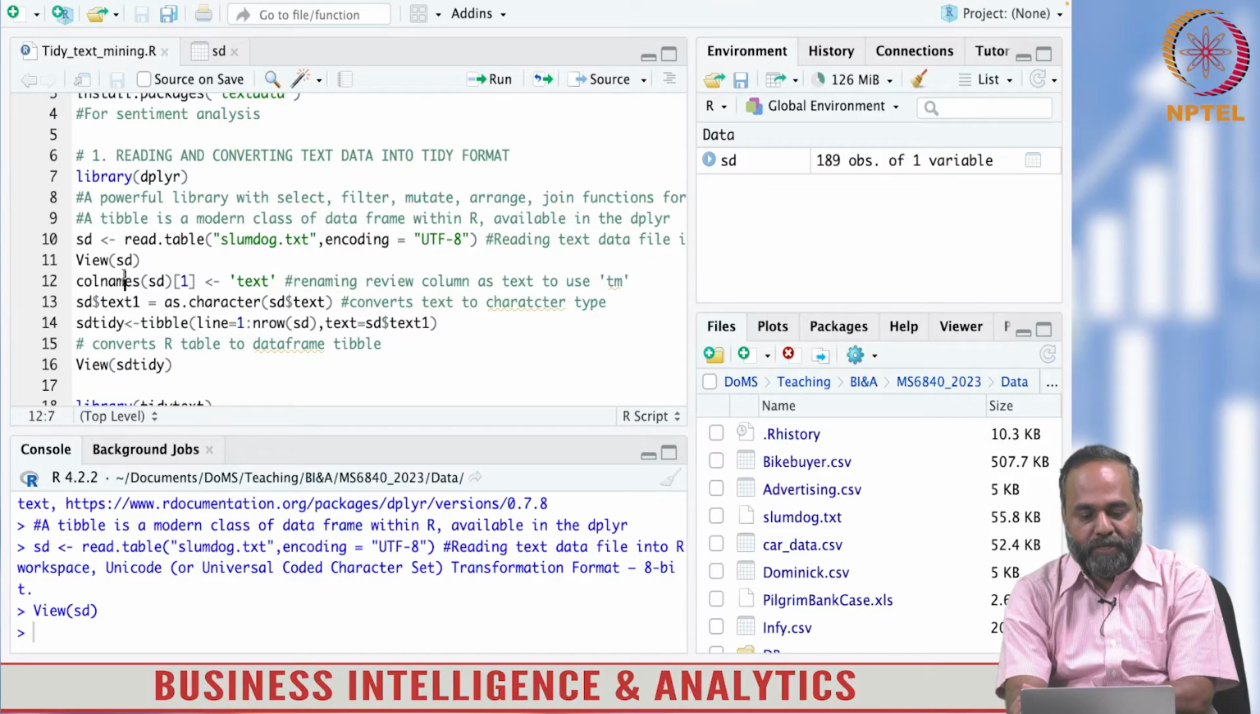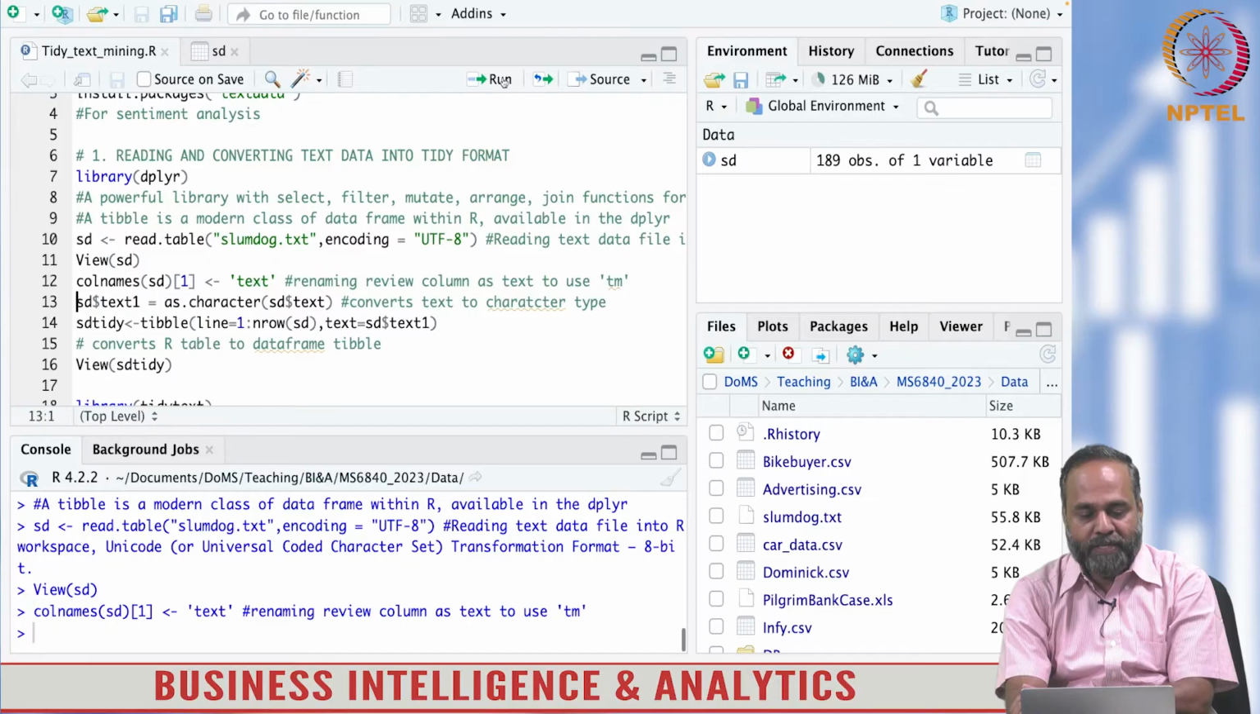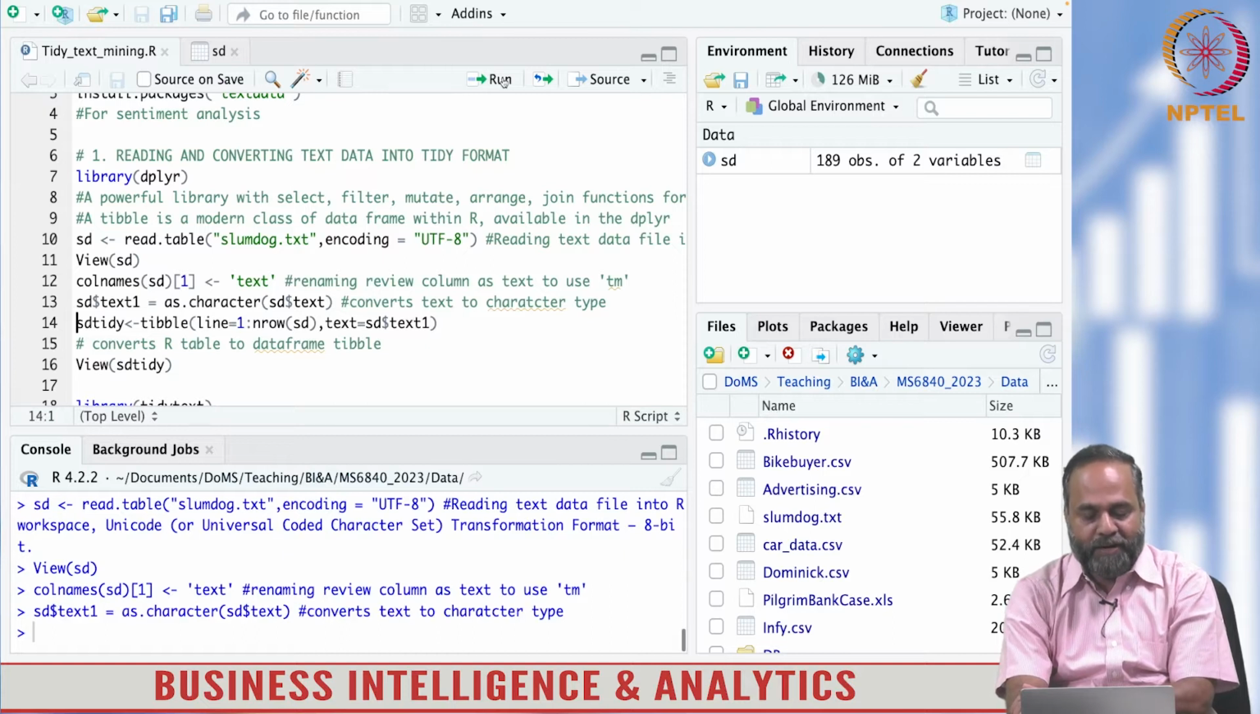Now I'm going to give a title to the column. That is a simple labeling, and then I am defining the data type as character type to take care of some of the issues with the libraries and the functions. And now I am defining a tibble. A tibble is a particular data structure in dplyr, in tidy text. It works in tidy text well.